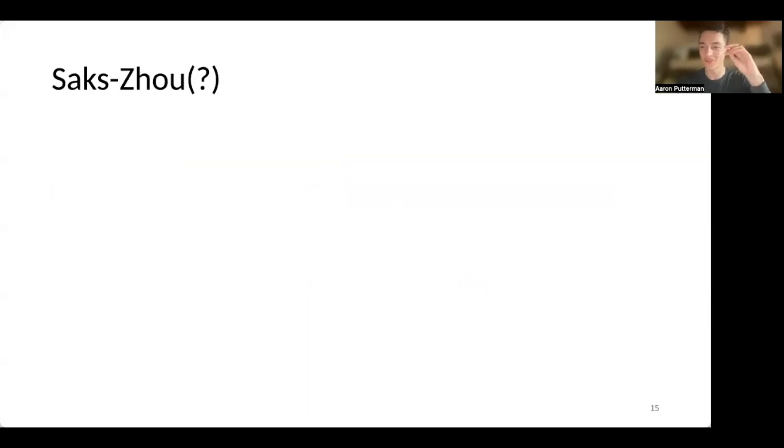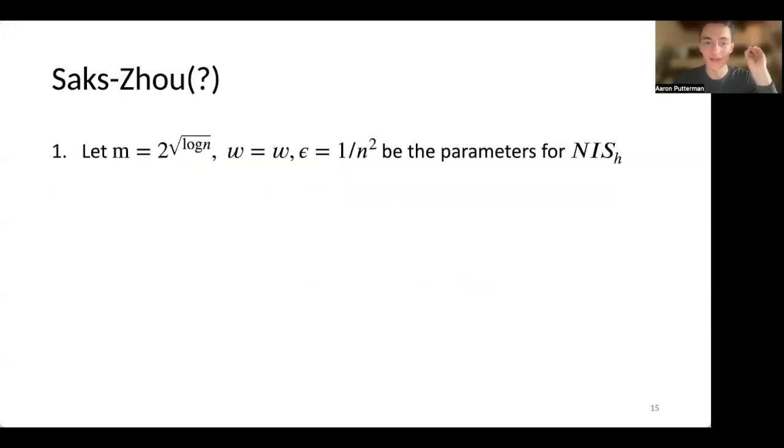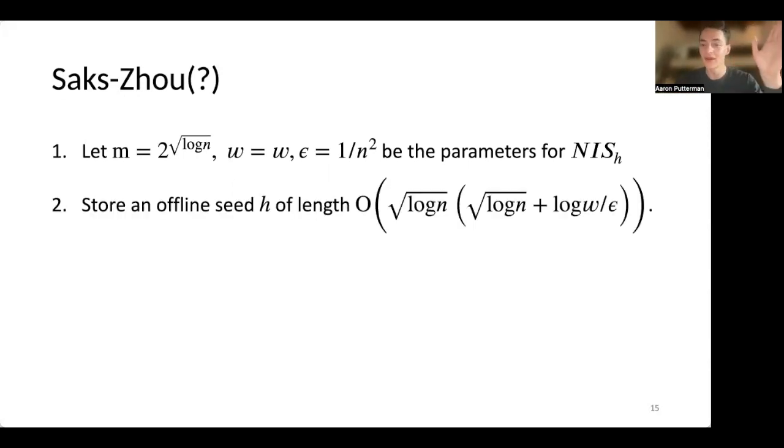So what Sachs and Joe wanted to do, I guess a simplified version of their algorithm, is to choose some parameter m, which will be 2 to the square root log n. Let w be the same width of this branching program, and let epsilon be 1 over n squared. These are the parameters for the Nissan pseudorandom generator. And now they're going to store an offline seed H of length order square root log n times (square root log n plus log w over epsilon).